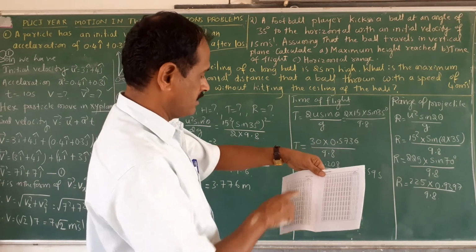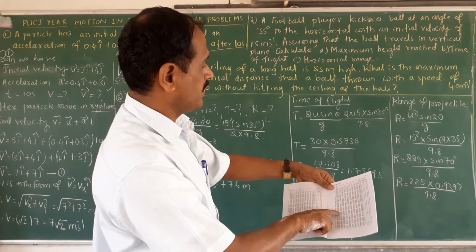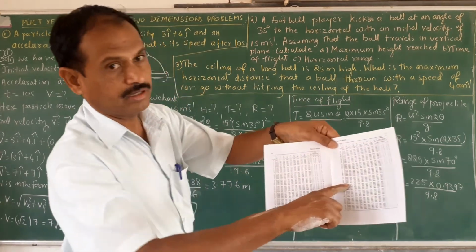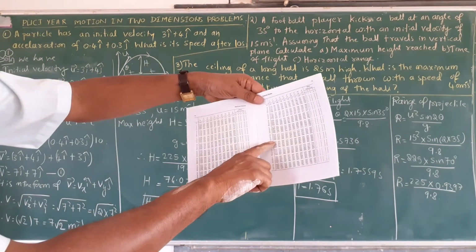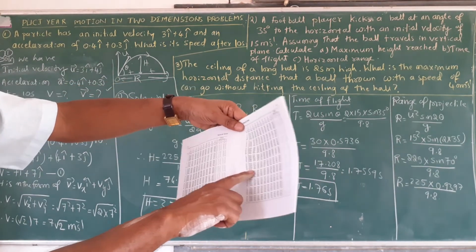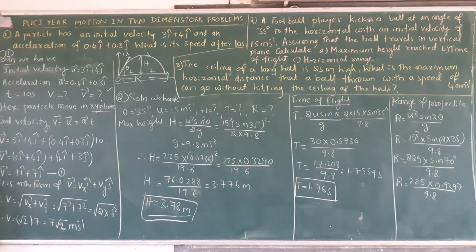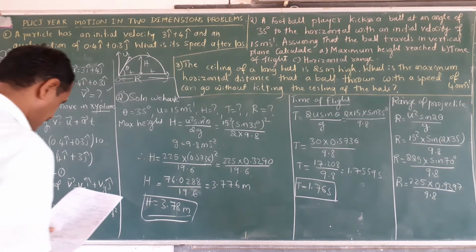Sin 70 in the natural science table is 0.9397. Using this table, you have to substitute that value 0.9397.